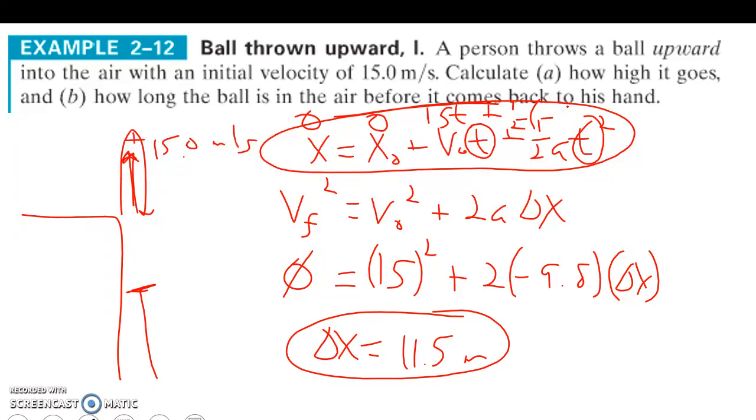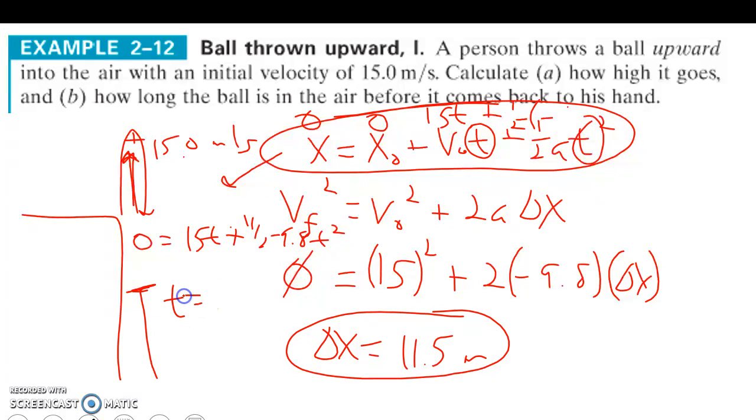I'm going to write this down somewhere else right here. So we got 0 is equal to 15t plus 1/2 negative 9.8 t squared. And to solve this mathematically, we can factor the t out, and we get two options.